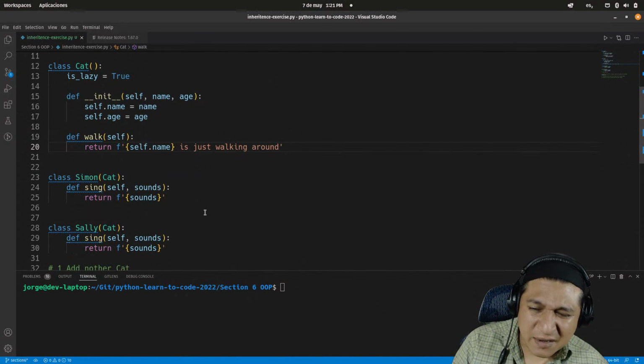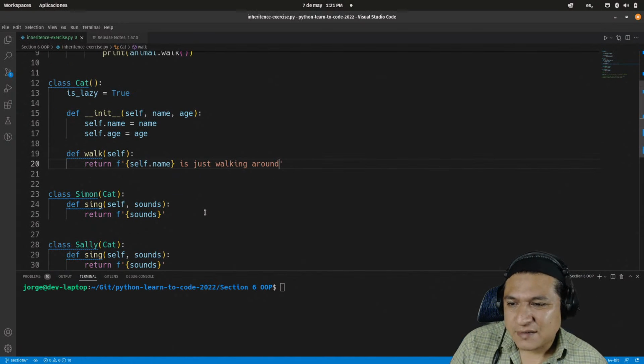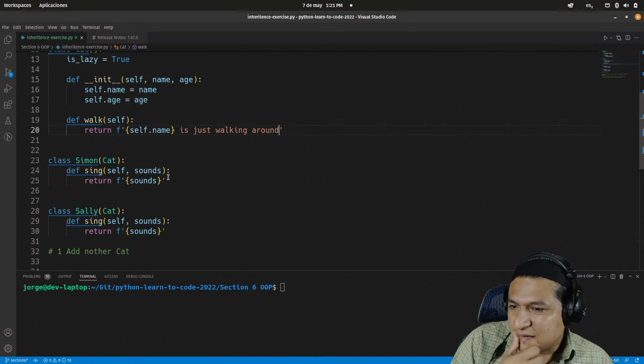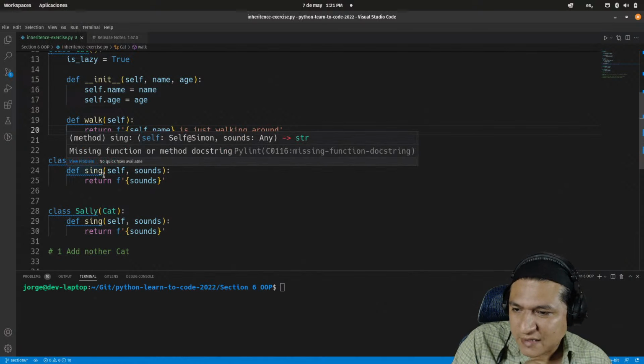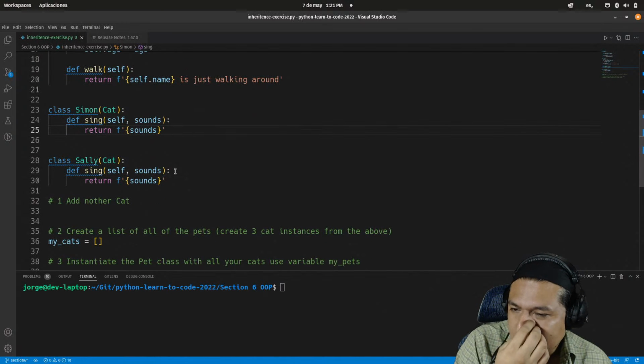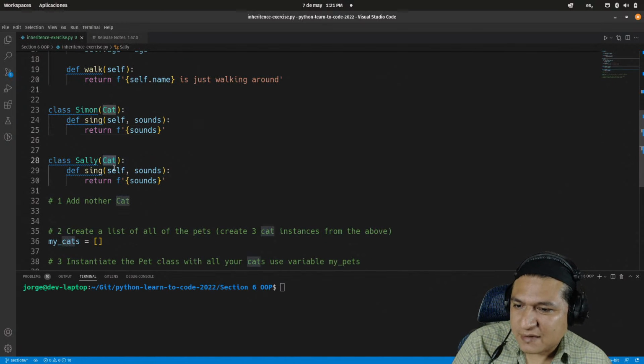There is a Simon class that is going to inherit from the cat class. And it does have a sing method. And it just returns sounds, whatever that means. There is a Sally class, inherits from cat class, and sing method sounds. It's pretty much the same thing.